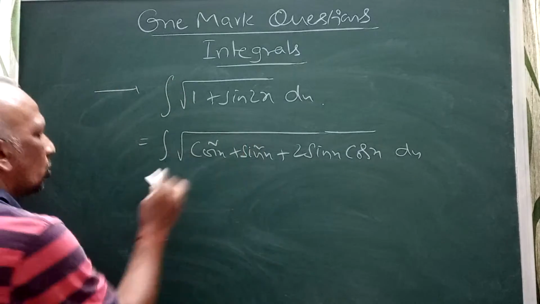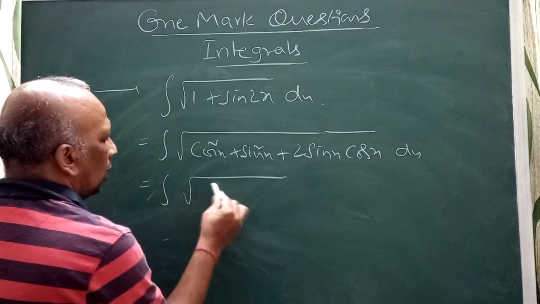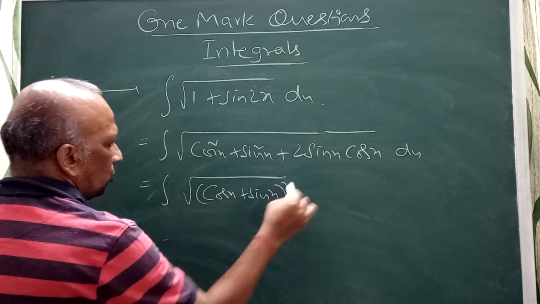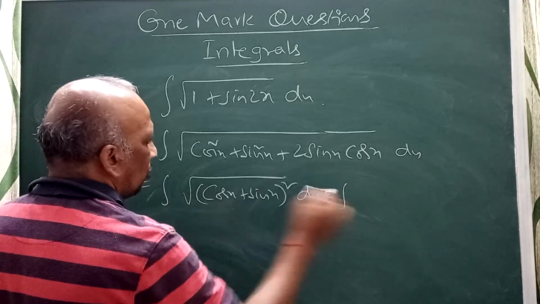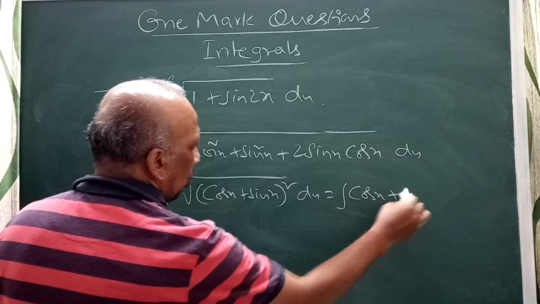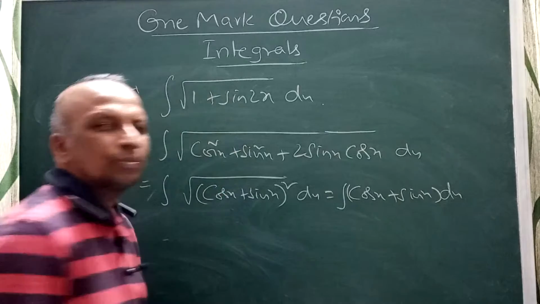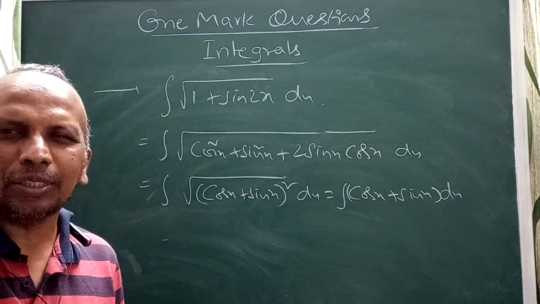To understand, think of a square plus b square plus 2ab, which is a plus b whole square. So I can write this as cos x plus sine x whole square. Then we get root of cos x plus sine x whole square, which is cos x plus sine x dx.